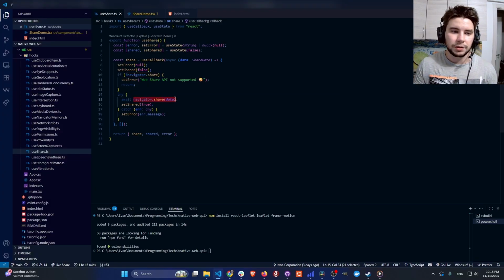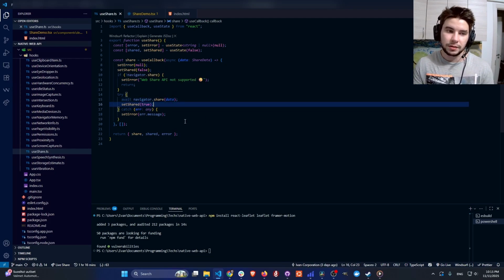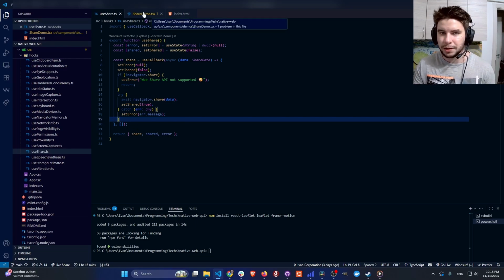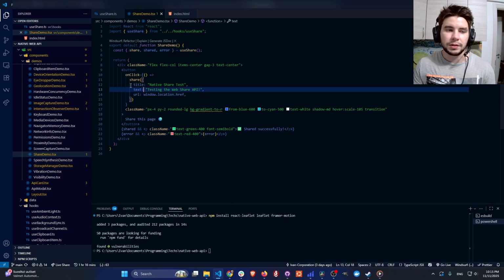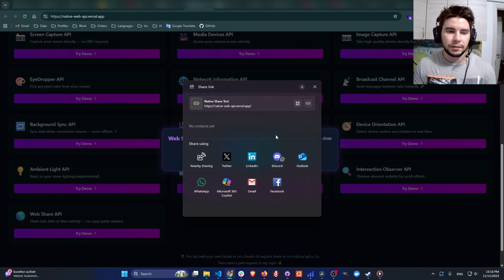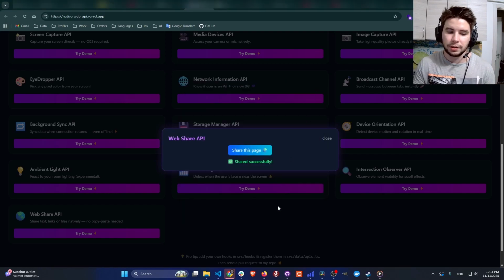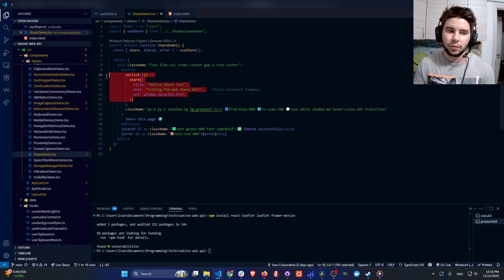And next, in navigator.share, we just add this data that we get from useCallback and set share. Yeah, you see, we just need this line of code to actually do share easily and natively, because some people use libraries even for this, for you to understand. And then in useShare, we can use it like share and add some title here. It's our data. It's what we're going to see if we click here. We're going to see here native share test. It's going to be here, but it's not going to be in our post on Twitter or some other website. It's just for a share to show how it's going to look.